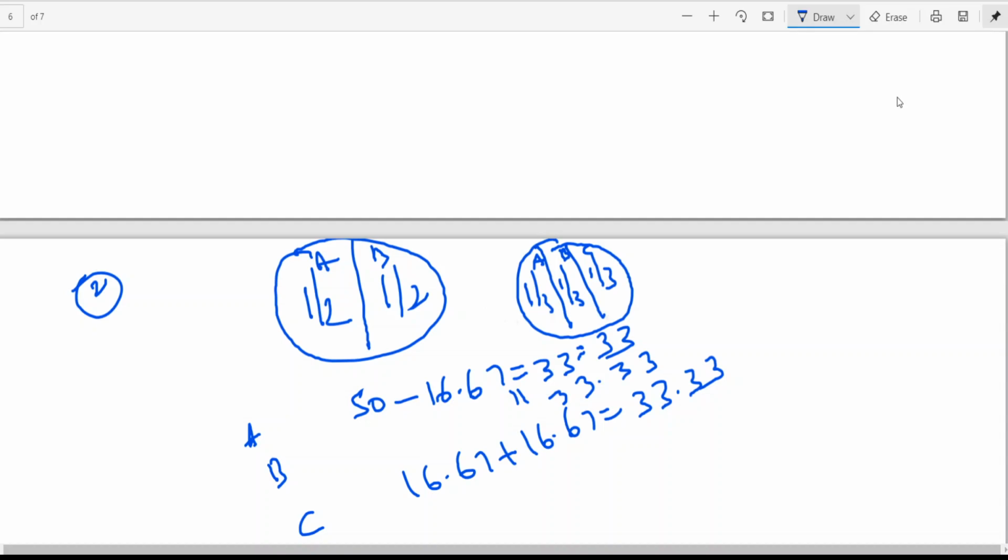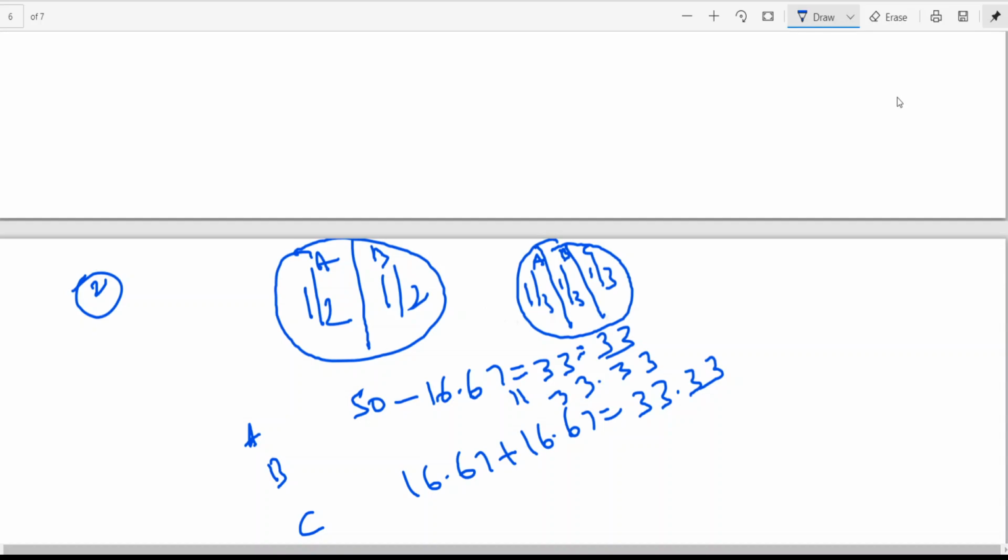Tomorrow C has to compensate how much? 33.33. Out of 33.33, he has to give back 16.67 to A, because A's share is 33.33. But A has sacrificed how much? 16.67. So okay, you take 16.67 rupees, and C will be giving 16.67, you take. To whom is C asking B to take? That means A has consumed 33.33%. But how much has he spent?